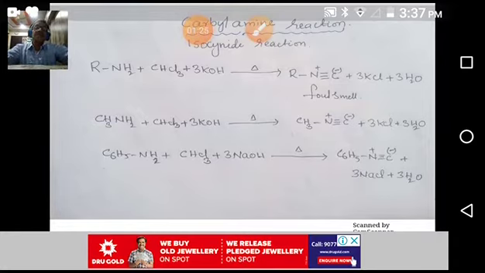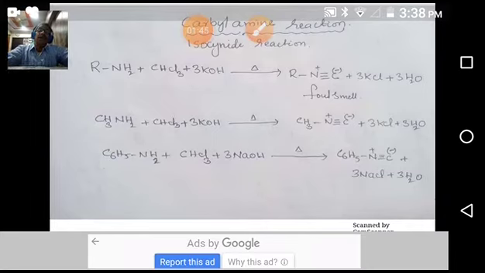Then we discussed physical properties of amines. After that, how we use amines as phase transfer catalyst. So what is a phase transfer catalyst? How does it work? We discussed it with mechanism. Then followed by chemical properties of amines. Now we are discussing chemical properties of amines. So in chemical properties, we have discussed two properties. First, we discussed the basic character of amines.